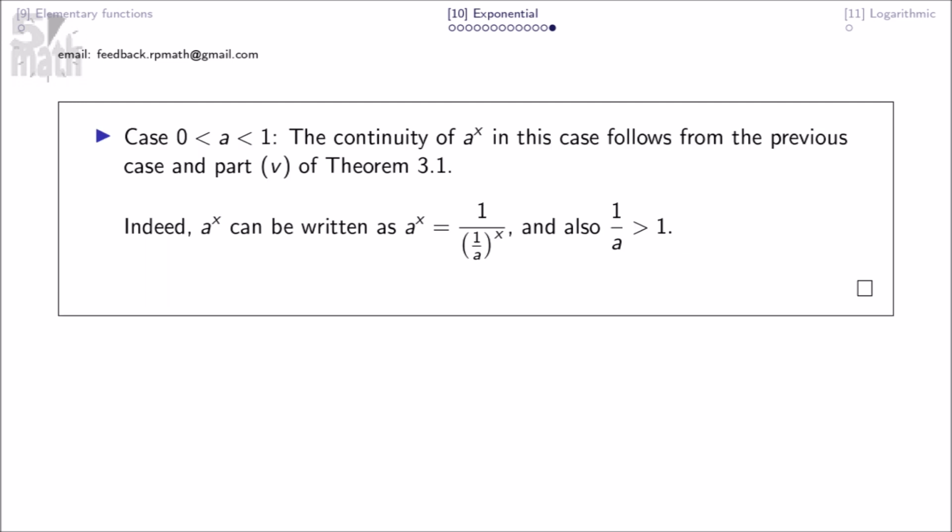Case a between 0 and 1. The continuity of a to the power x in this case follows from the previous case in part 5 of theorem 3.1. Indeed, a to the x can be written as a to the x equals this, and also 1 over a greater than 1.